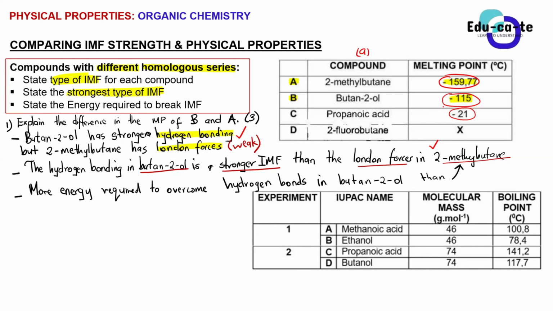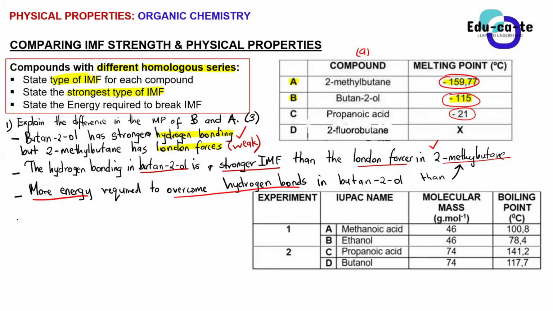So I've already told you guys that since here the butanol is having stronger hydrogen bonding, that's a stronger intermolecular force compared to the London forces that are found in 2-methyl-butane, which is an alkane. So there will be more energy that we will require so that we can overcome these hydrogen bonds in the butanol than in the London forces. Or than in the 2-methyl-butane, I mean. So now what does that have to do with melting point? That's the question. What are you going to say is a concluding statement?